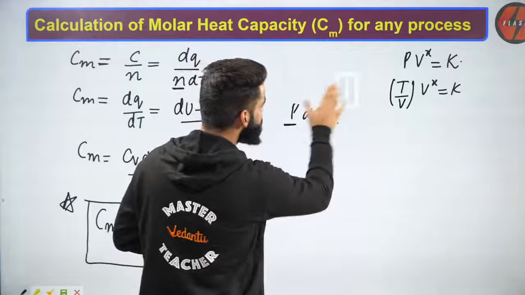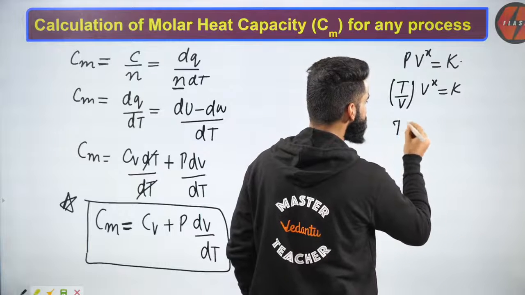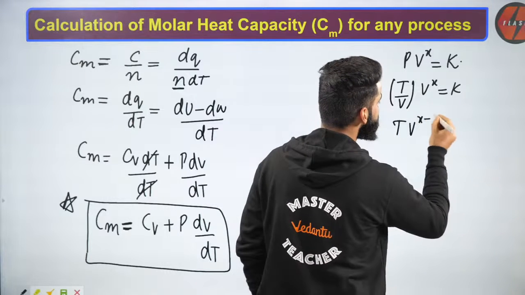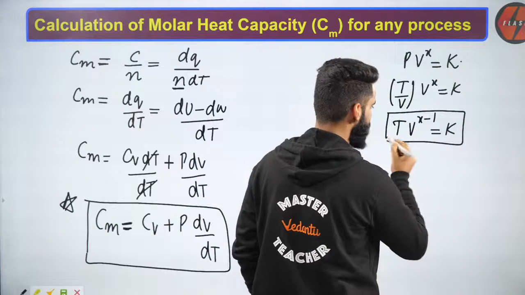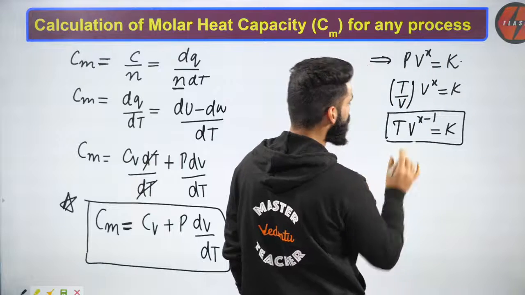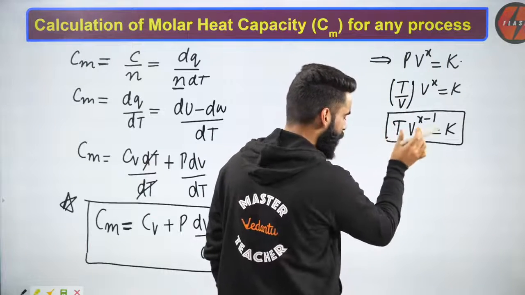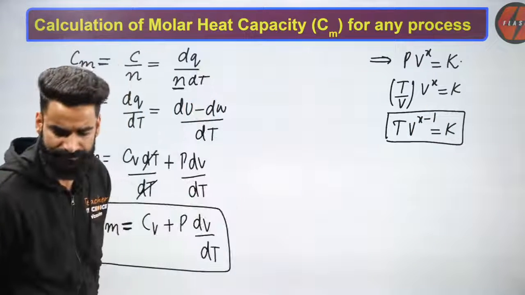Okay, I'm erasing this part. Now what equation will I be getting? I'll be getting T V to the power x minus 1 is equal to constant. This is something which I got. Either you write the equation in the form of PV to the power x is equal to constant, or you can write it in the form of temperature and volume, and it becomes TV to the power x minus 1 is equal to constant.